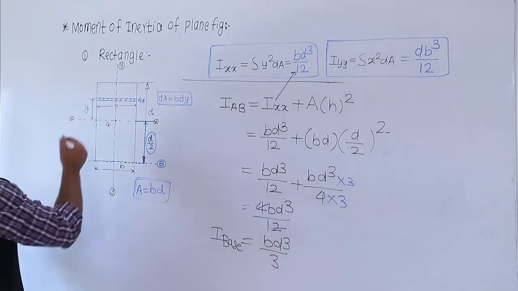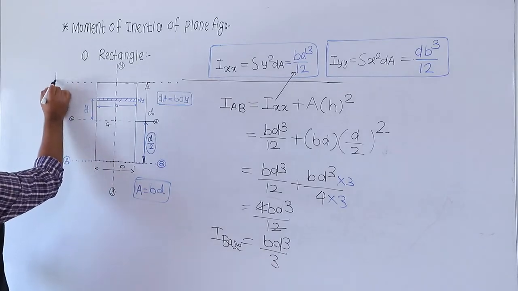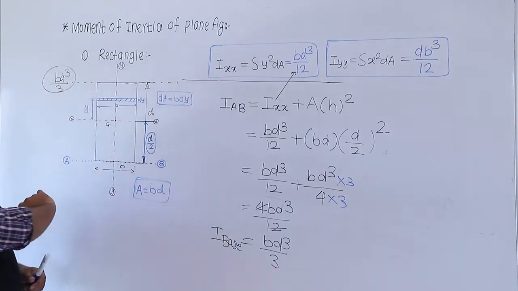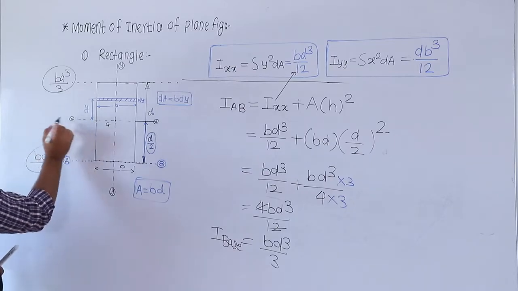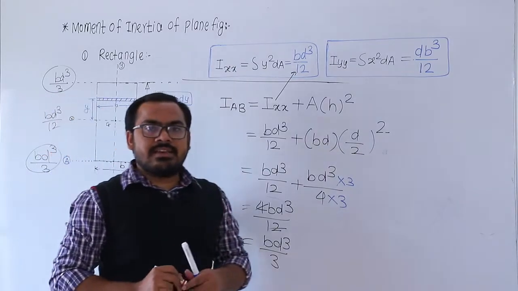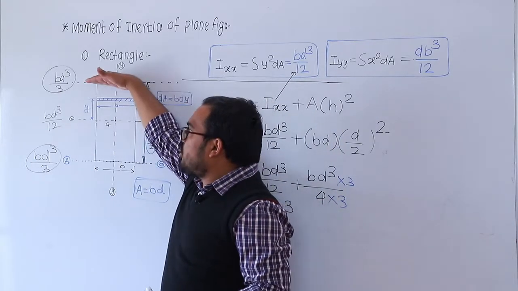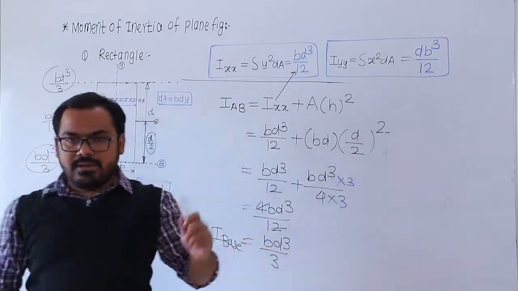So for the top, if you try to calculate it at the top, again it is BD cube by 3. So this is the moment of inertia about the top, and this is the moment of inertia BD cube divided by 3 about the base, and about the centroidal axis BD cube by 12. So these are the expressions of moment of inertia about the centroidal axis, about the top horizontal axis, about the base horizontal axis. And what about the perpendicular axis?